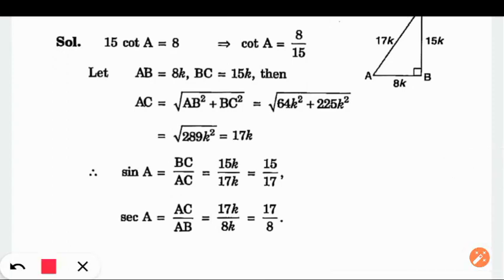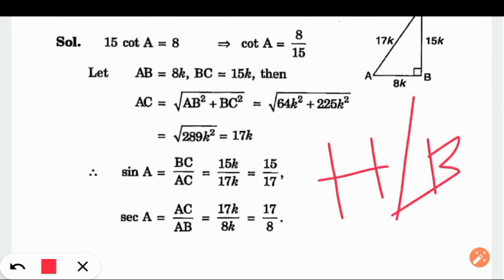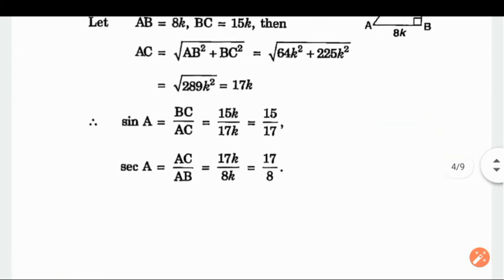Now sec. Sec is the ratio of what? First you need to memorize: sec is the reciprocal of cos. Cos is the ratio of base by hypotenuse. So sec will become hypotenuse by base. Here hypotenuse is AC, base is AB. K cancels out. 17 by 8.